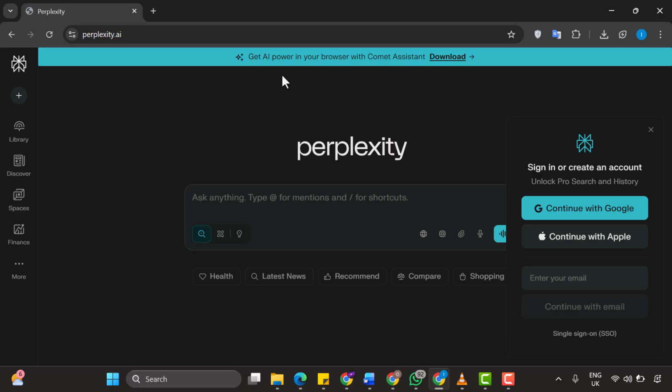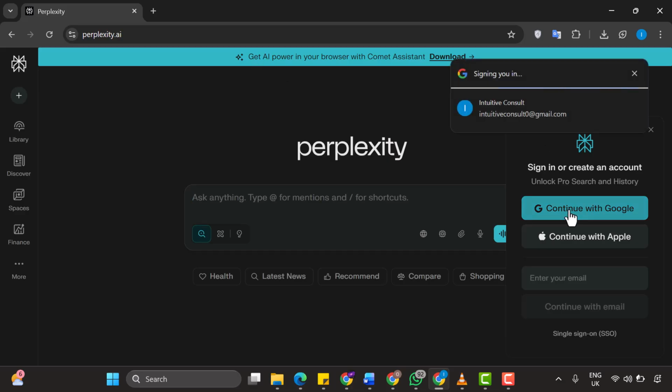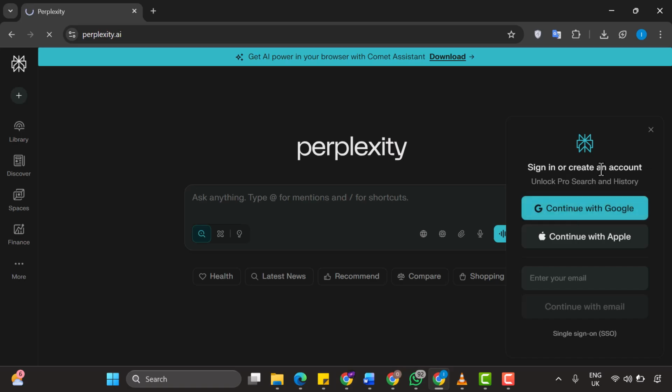Now you'll see options to sign in or create a new account. You can click Continue with Google to sign in using your existing Google account, or you can use your iCloud account if you prefer. For this tutorial, I'm going to be signing in with my Google account, so let me just click that button.